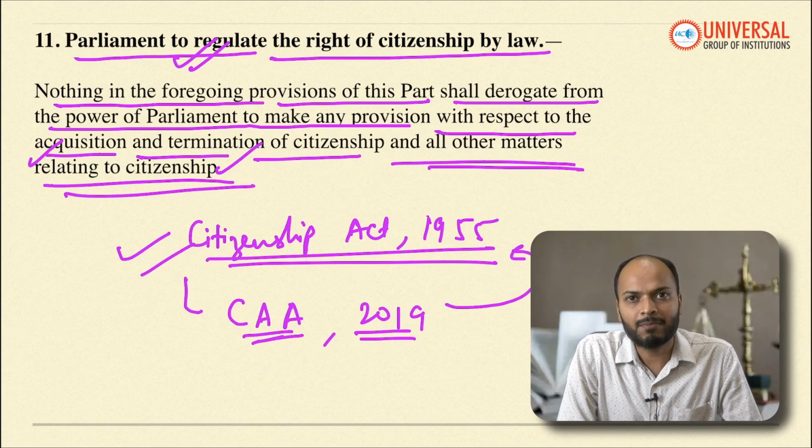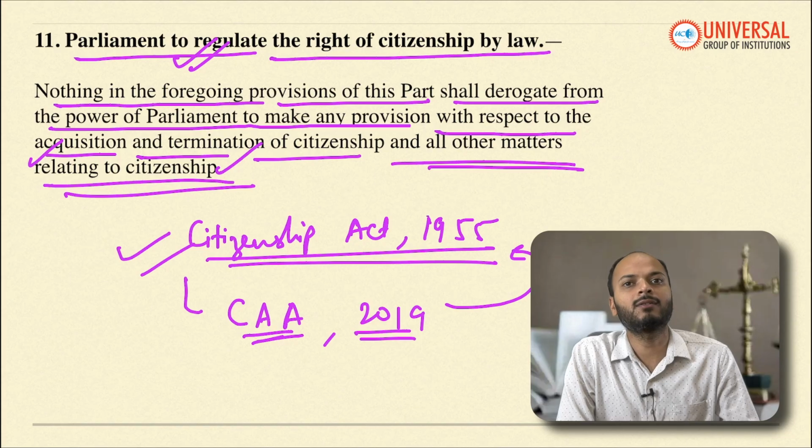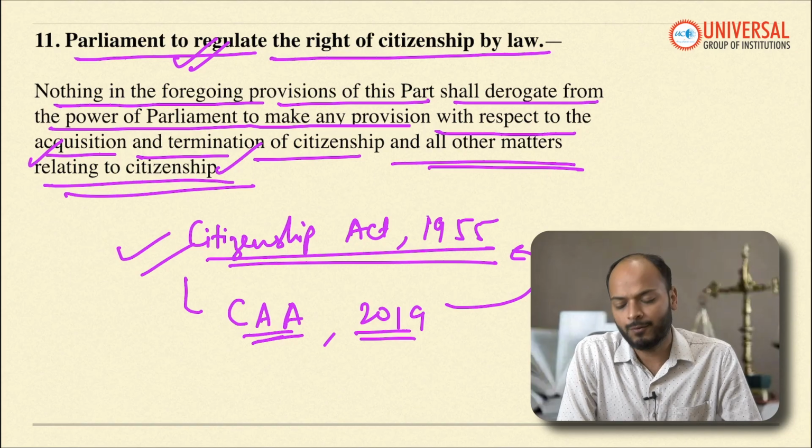Article 11 empowers the Parliament of India to make laws regarding citizenship in India after the Constitution came into force. So these are two very simple articles related to citizenship in India.